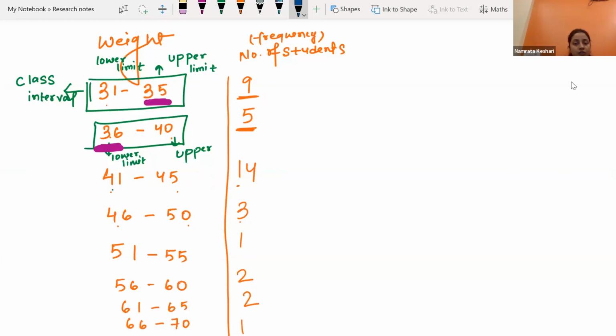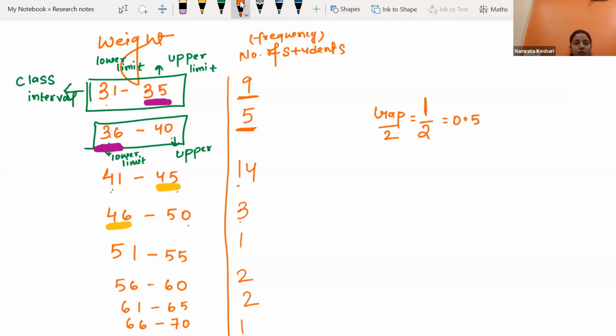Okay, so we need to make this grouped data continuous. There is a way to make it continuous. We will check the gap between this 35 and 36, or the gap between 45 and 46. So you can see the gap is 1. We always divide the gap by 2. So 1 divided by 2 is 0.5.